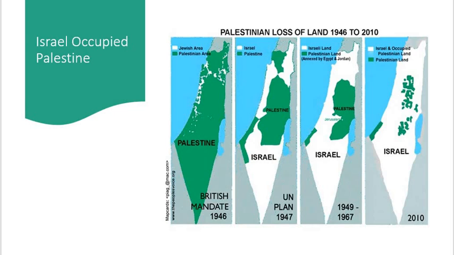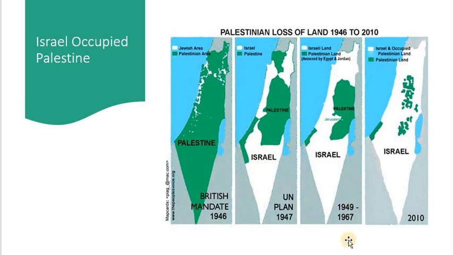If you see the British mandate in 1946, almost all the area was full of Palestinian people only. The green area, you can see, was Palestinian, and the Jews were settled in this small white place only. But from time to time, within just one year, lots of Jewish people had already landed in Palestine. You can see that Israel had not yet been formed. The Israeli state was formed in 1948, but the people had already moved to this place.